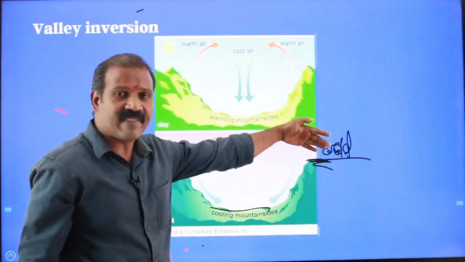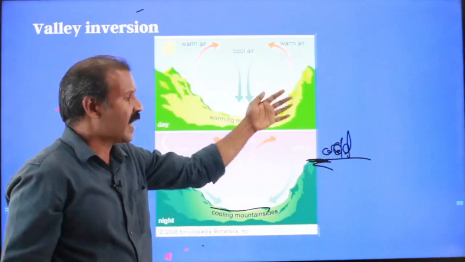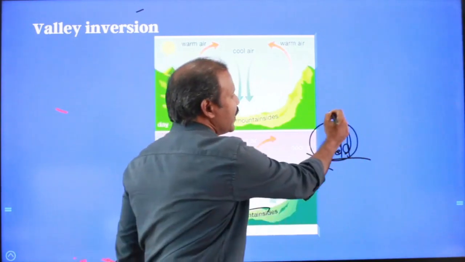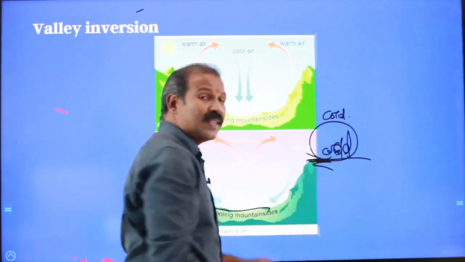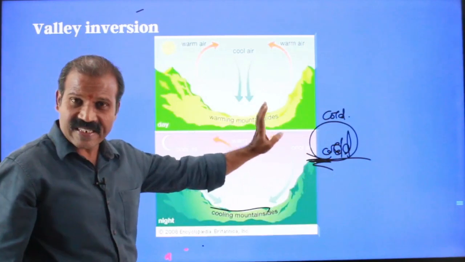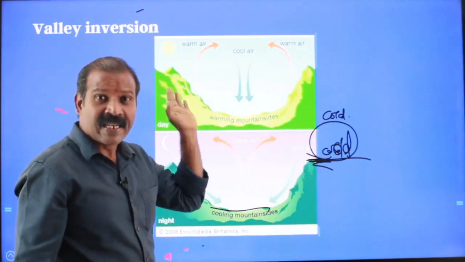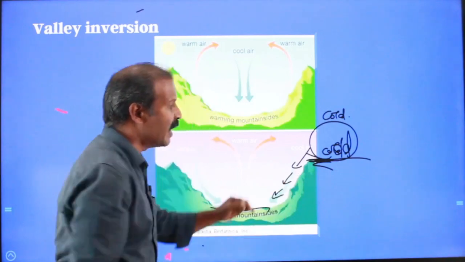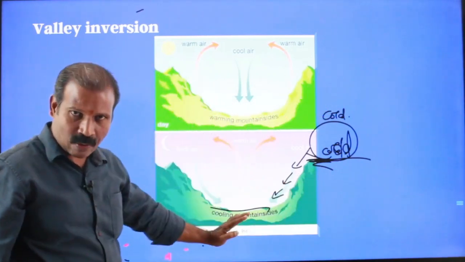When the top of the valley is cooled intensively, the air that is in situ must be very cold air. So this cold air becomes a dense air. This dense air has the tendency to transmigrate from uphill slope to downhill slope.